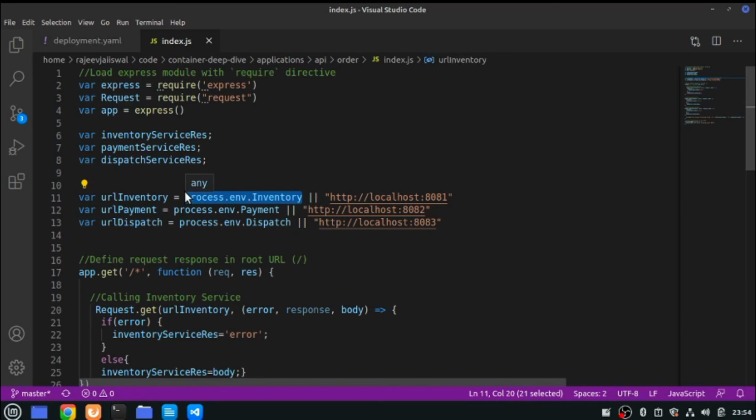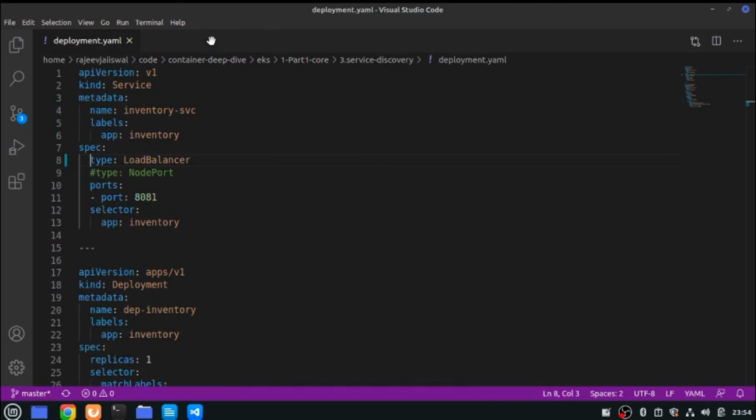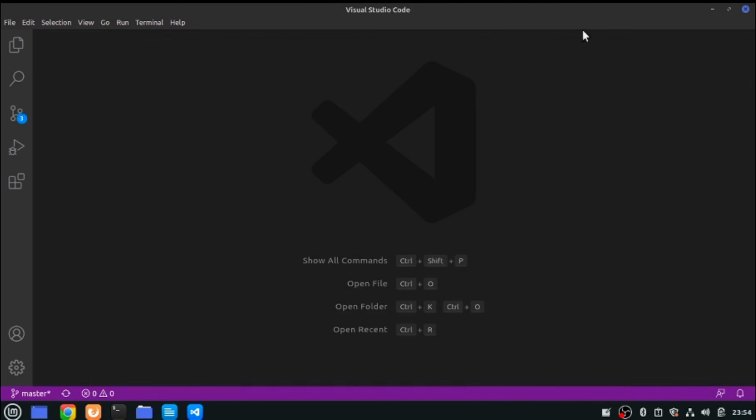itself. So in the deployment YAML, you will be actually defining the URL for the service, that is the service discovery name, that is the service name, colon, whatever port you are going to expose. If that is not available, then probably this value will be used and the operation will fail because nothing has been deployed locally. This is required for compiling purposes, since you will be testing it locally. That's why this is required. So let me jump to that deployment file itself and then show you.